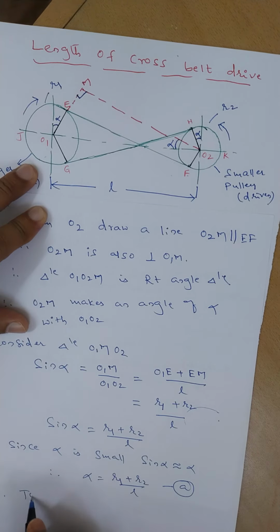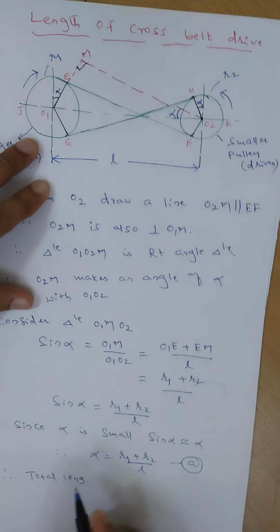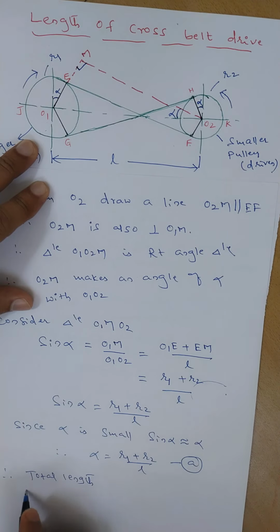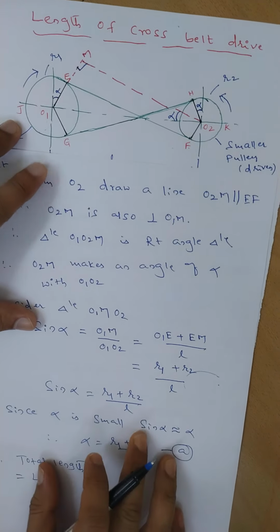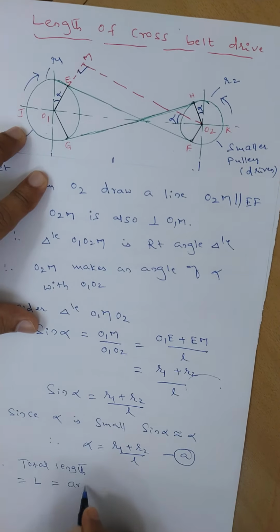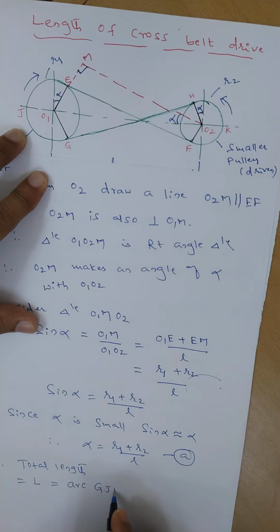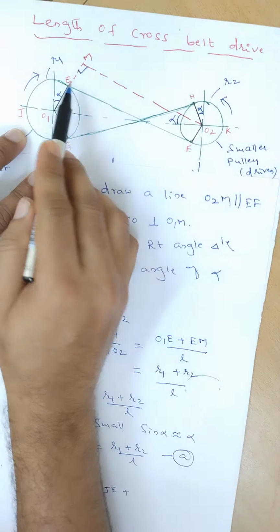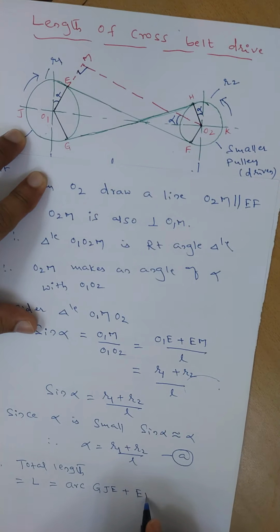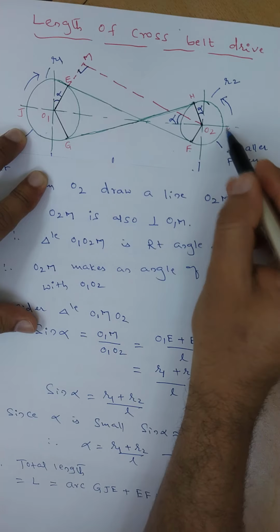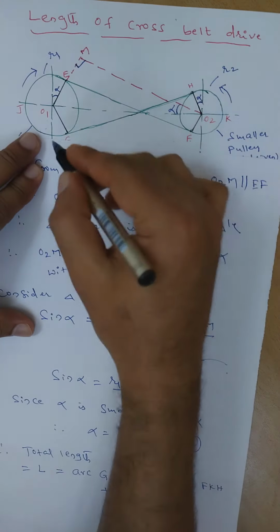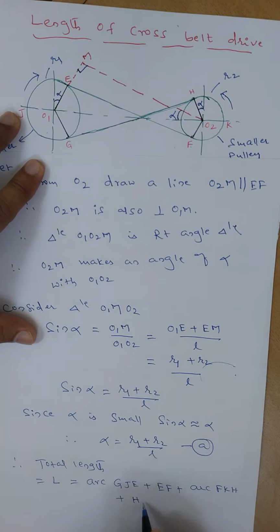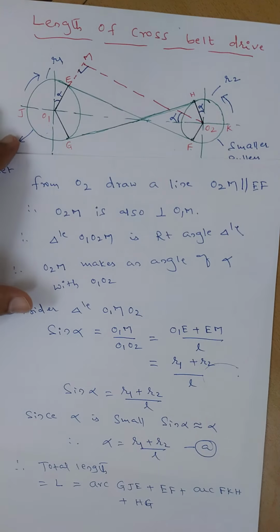Therefore, total length equal to L, that is equal to arc GJE plus EF plus arc FKH plus HG here.